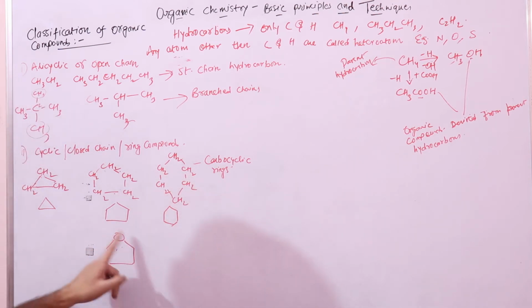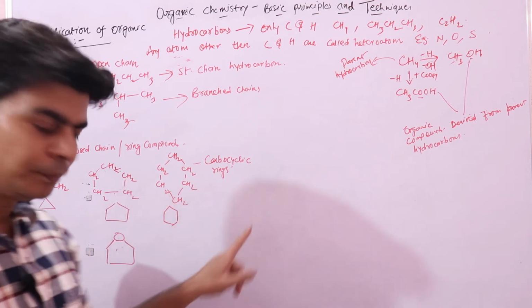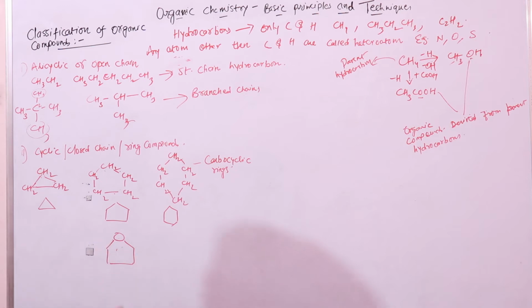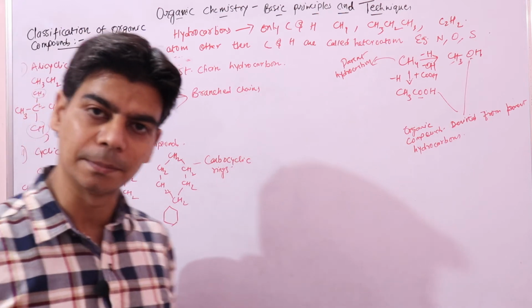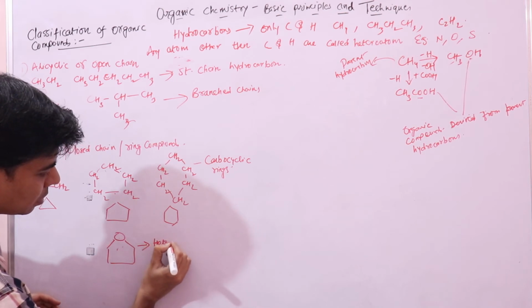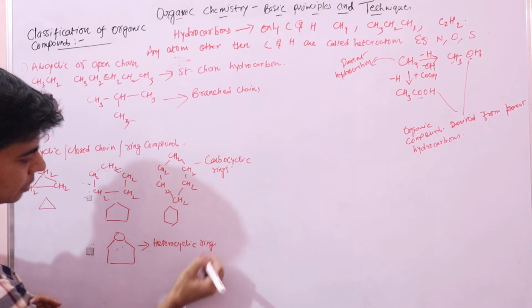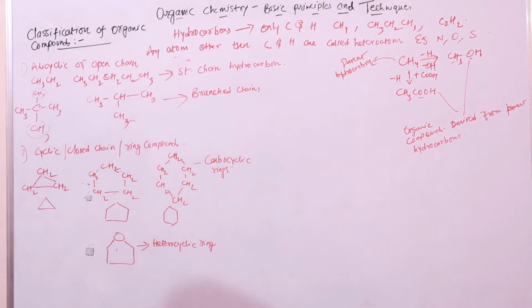Now this is not a carbocyclic ring. You have a heteroatom. So these kinds of rings that have an atom other than carbon are heterocyclic rings. Hetero means different. We have a different atom other than carbon. So this is a heterocyclic ring.